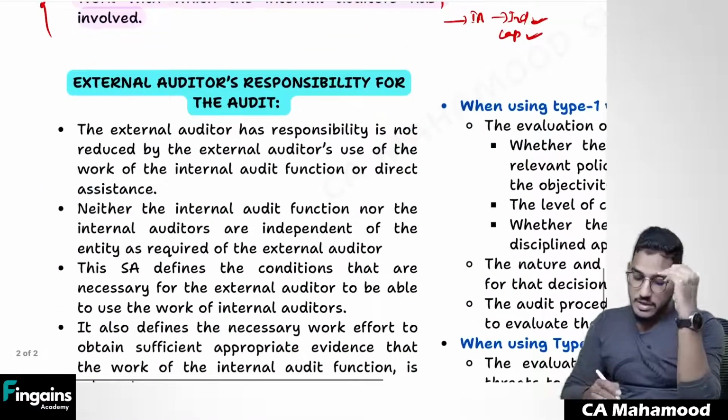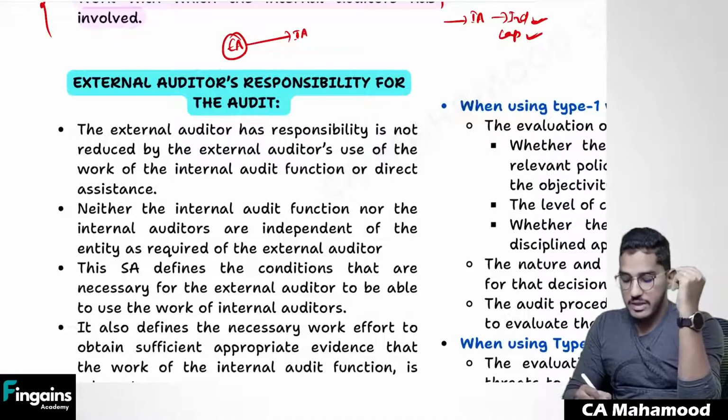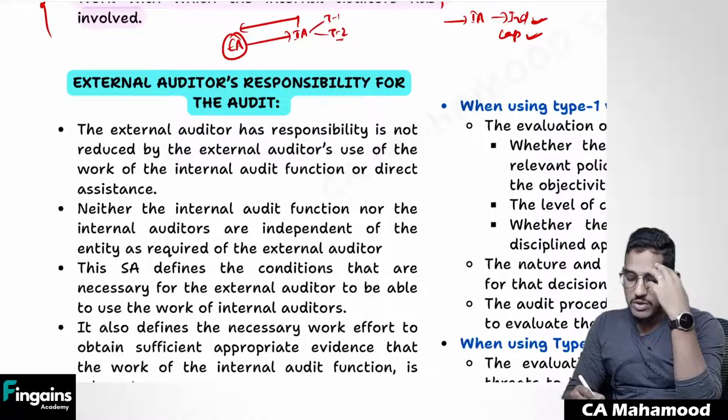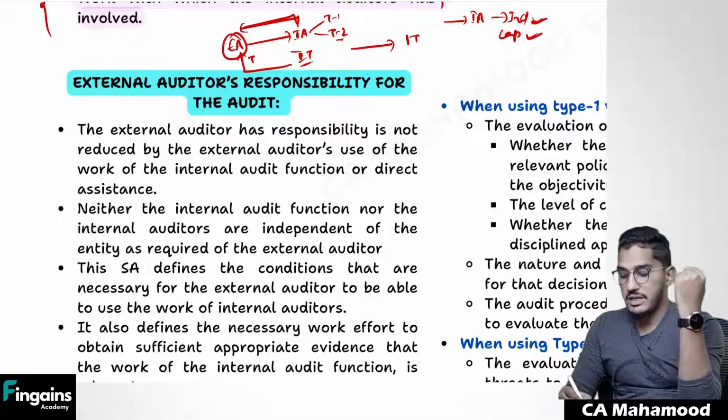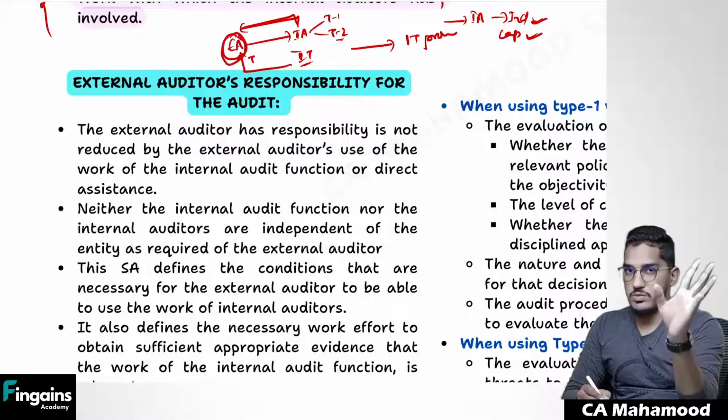And finally, sir, as an external auditor, the standard has given me permission to make use of the internal auditor's work. So take for example, I am an external auditor, I made use of internal auditor's work, either type 1 or type 2. Now, for example, I'm conducting audit, I wanted to verify information regarding income tax provision. Since I don't have enough time, I use the internal audit report, and I concluded that financial statements are free from material misstatements. If tomorrow it was found out that in the income tax provision there was a huge amount of fraud, who will be held responsible? Ultimately, external auditor only will be held responsible.